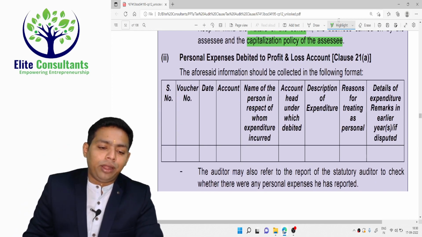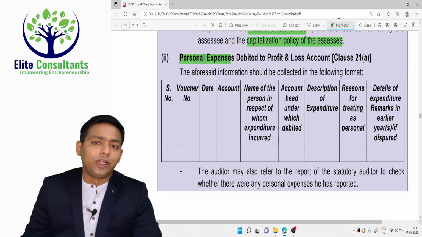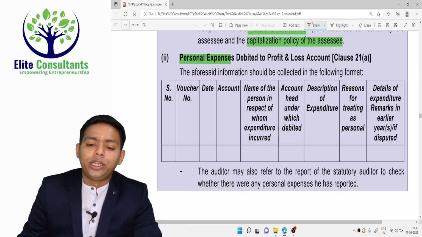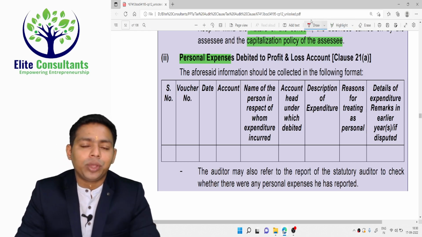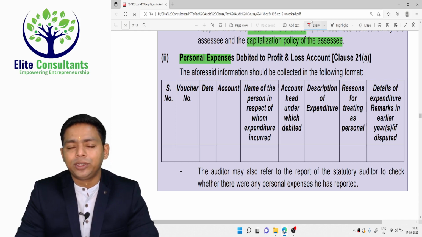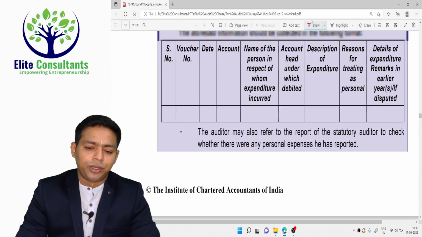Then second point, we are talking about personal expenses debited to profit and loss account. As an auditor, you should have enough sense to understand. By looking at the expenditure, you can guess that this particular expenditure is a personal expenditure, it's not a business expenditure.